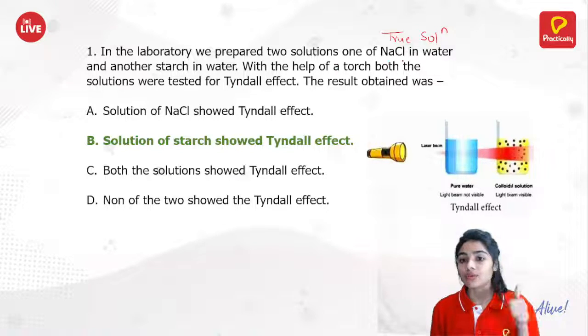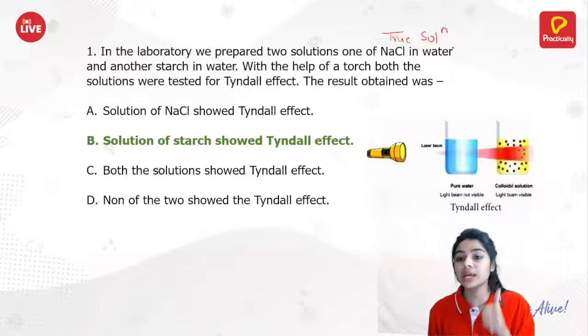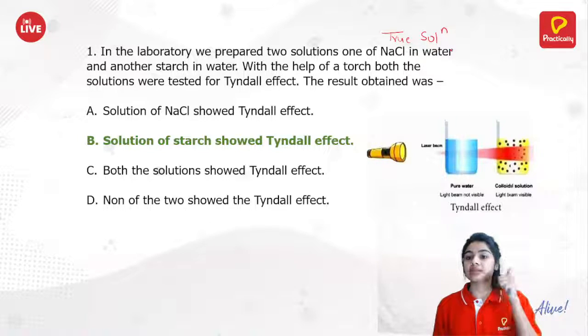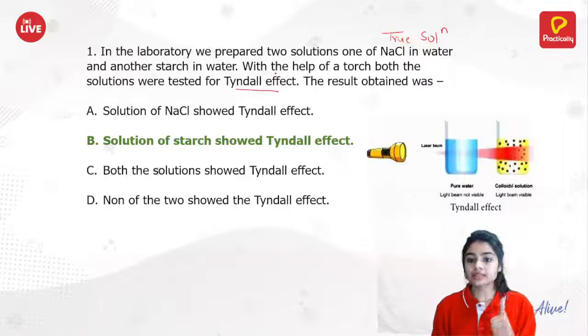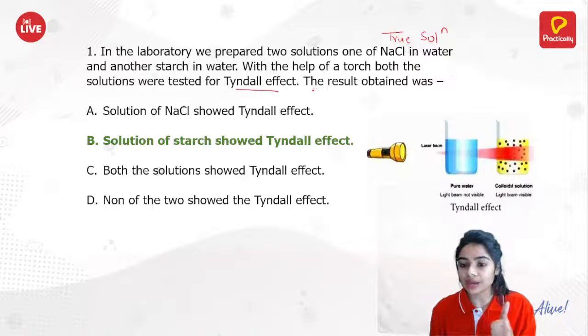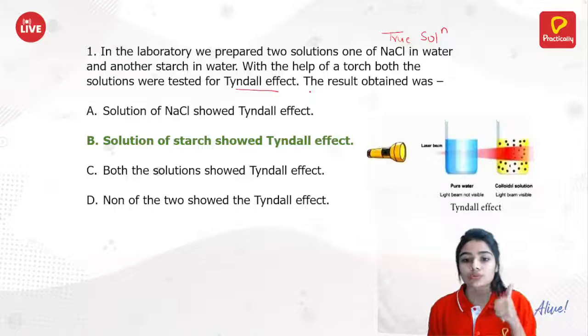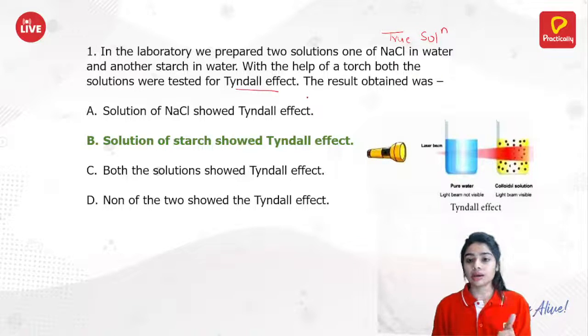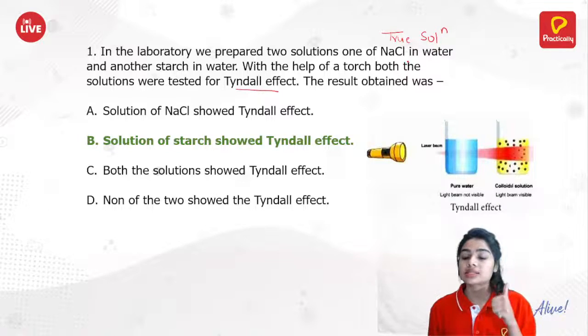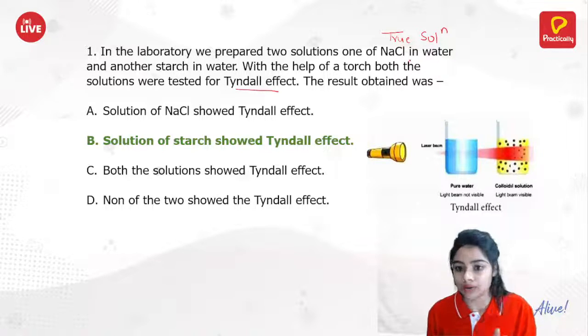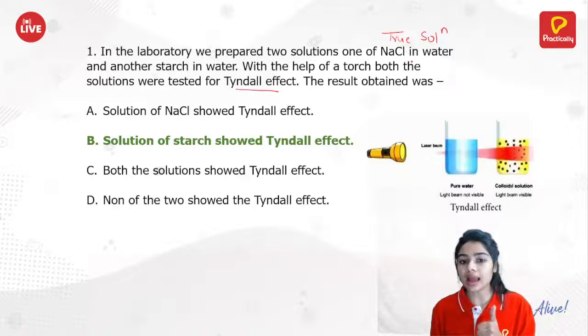And we know that a true solution does not have particles big enough to scatter light. Tyndall effect is the scattering of light by the particles of the solution. So NaCl does not have particles big enough to scatter light.